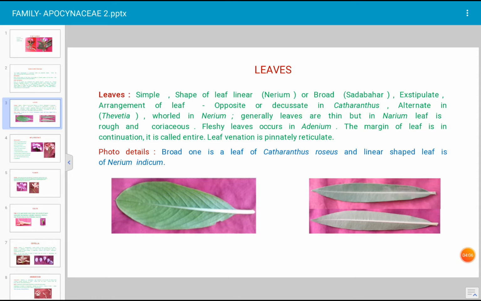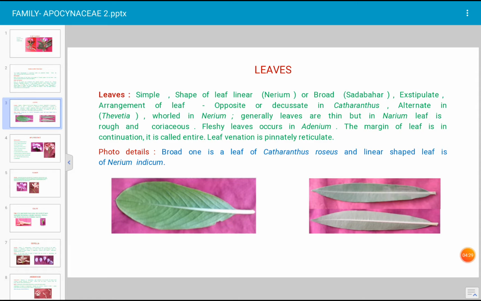To the left side, a broad green colored leaf is the leaf of Catharanthus roseus, and it is a simple leaf. To the right side is a leaf of Nerium, also a simple leaf. There is only a difference in the shape of the leaf. The shape of the leaf plays a very important role in identification of plants. Every plant has a different shape of leaf.